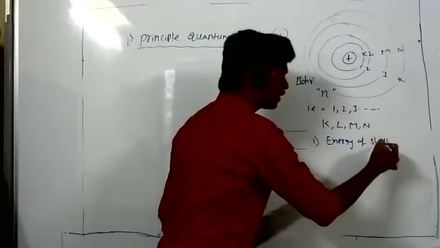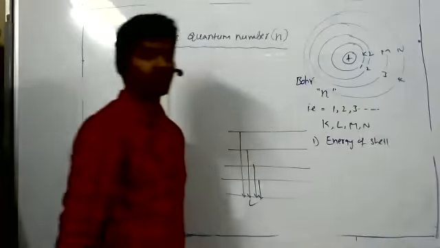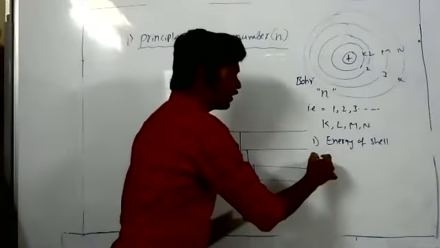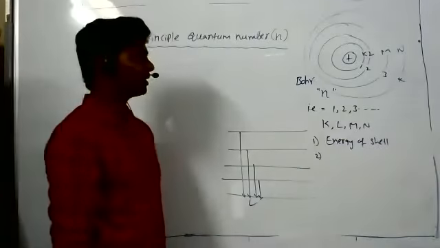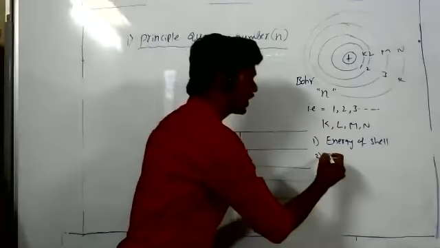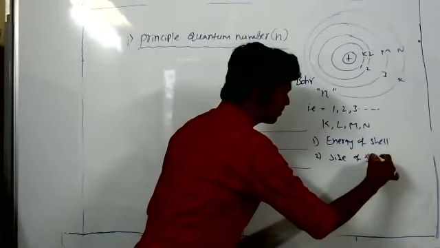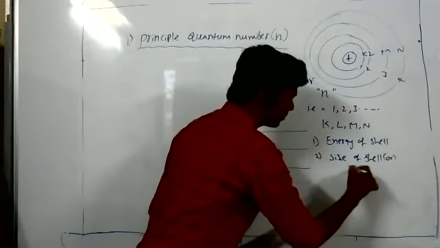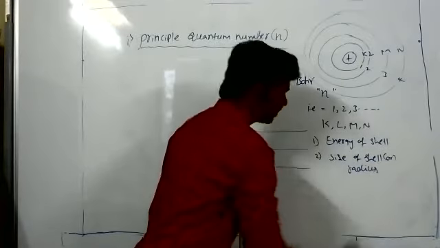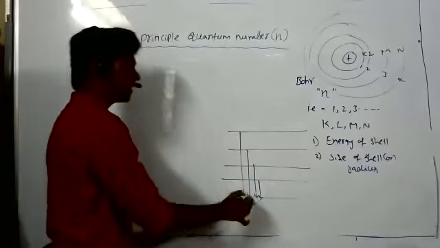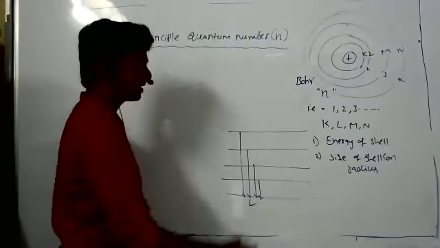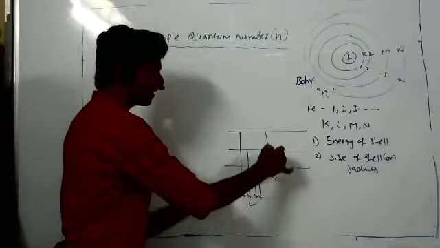It means the energy of the shell in which the electron is present. Another use is we can calculate the size of the shell also. Sir, does this principal quantum number explain the Lyman series and Balmer series? Yeah, it can explain the Lyman series, Balmer series. It can explain all the series. Fine spectrum, it cannot explain.